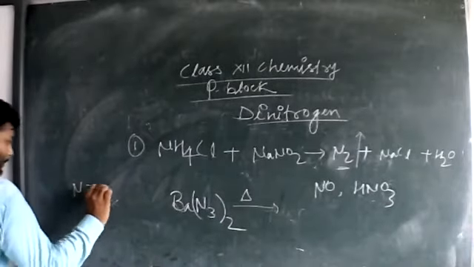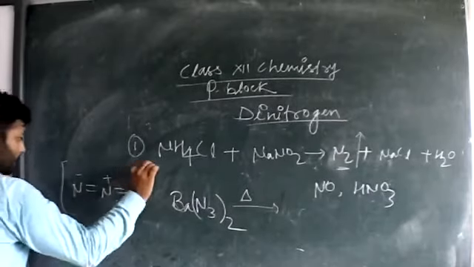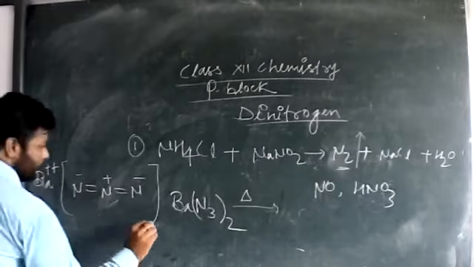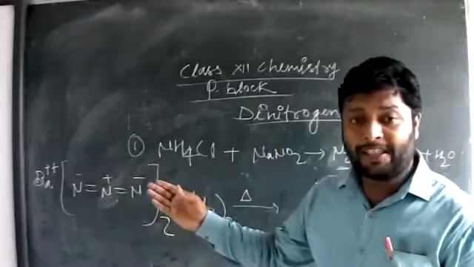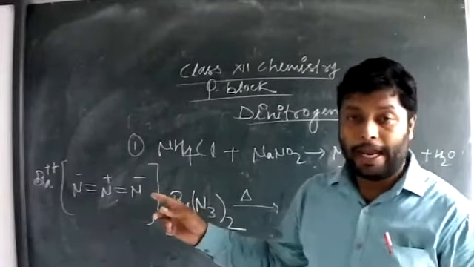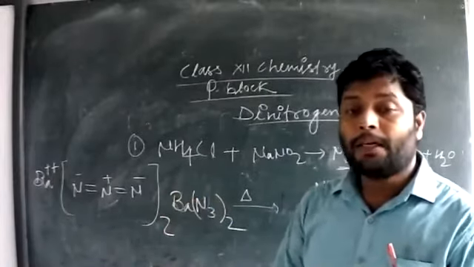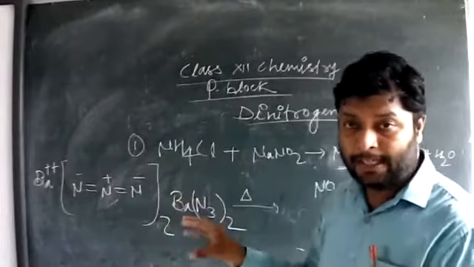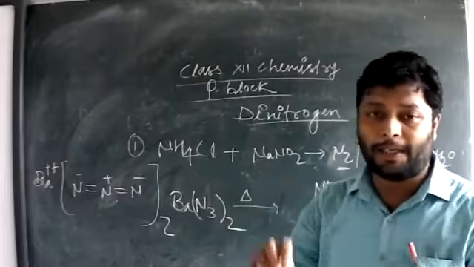Actually, see the structure. This is called barium azide, the anion compound of azide. Azide means nitrogen combined with itself in a triatomic form. That is called azide, as ozone is from oxygen, the same way azide is from nitrogen.